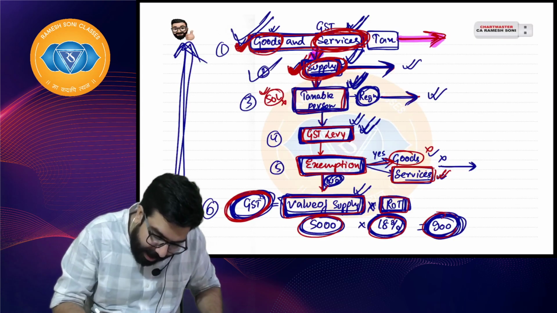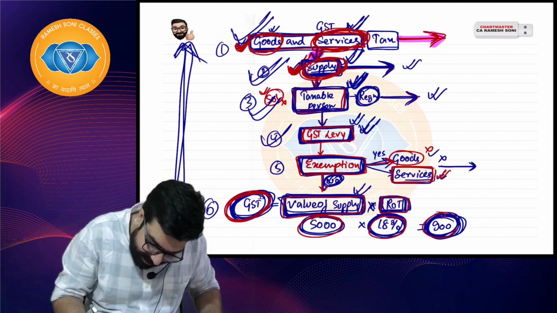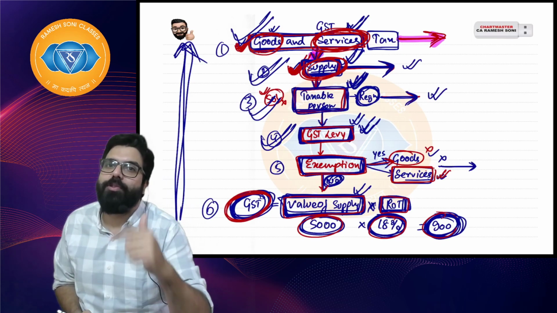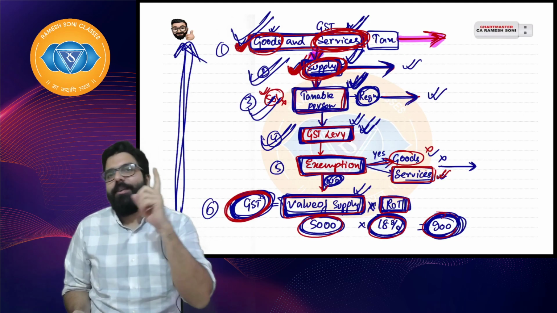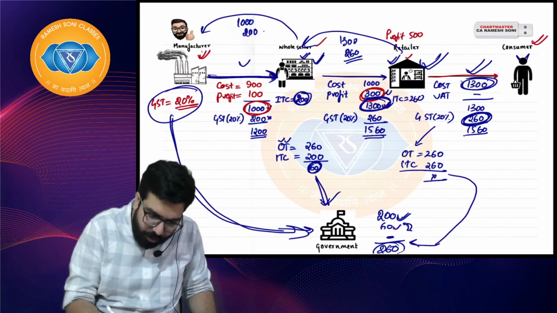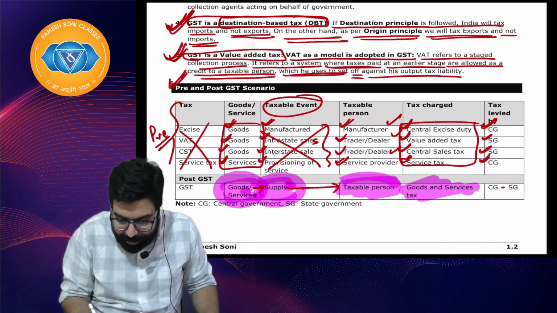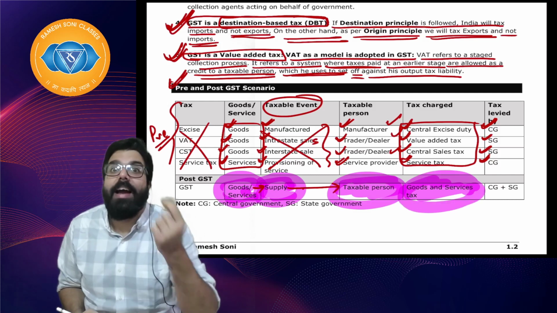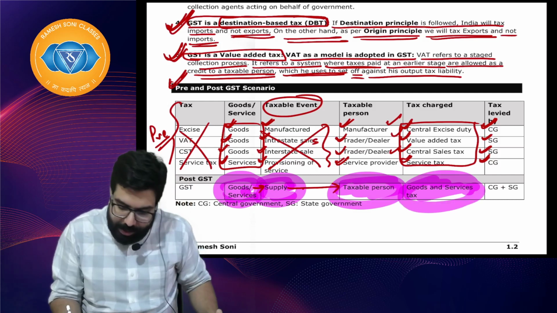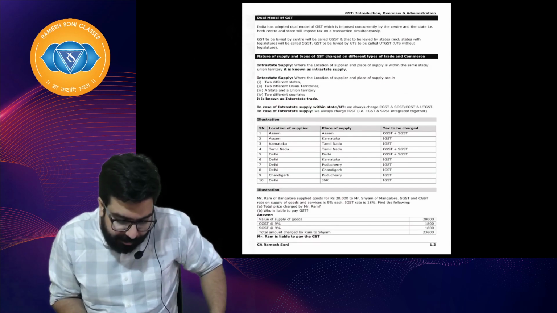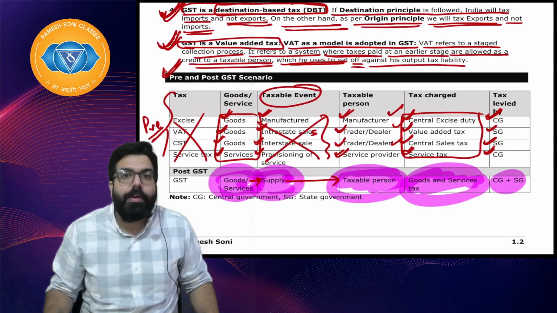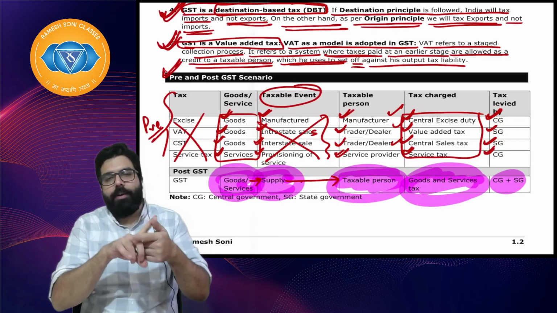Whenever goods and service are supplied by a taxable person, GST will be charged, and GST goes to central government and state government 50-50. This I have shown over here. I hope everyone is clear.